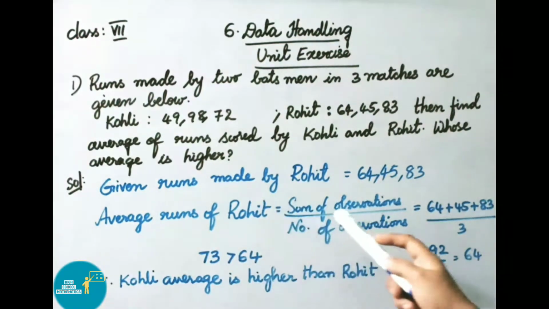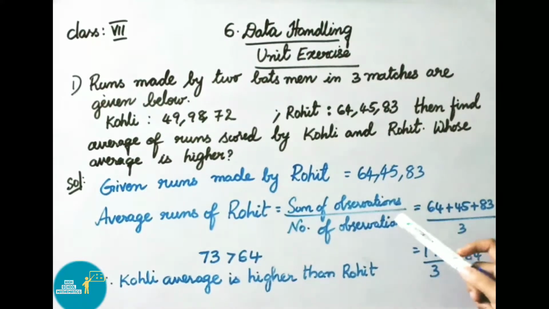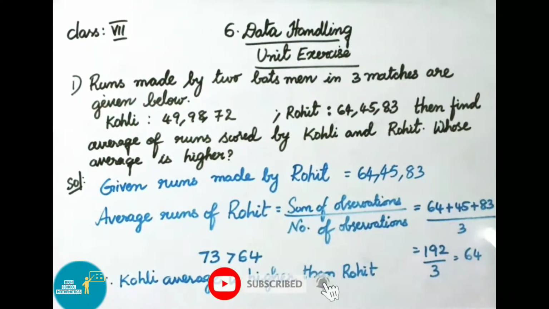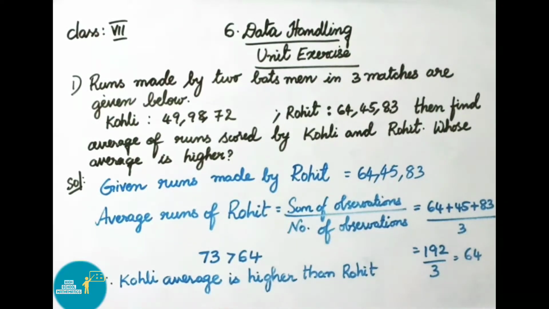See now runs made by Rohit, that equals 64, 45 and 83. Average runs of Rohit is equal to sum of observations by number of observations, that equals 64 plus 45 plus 83 by number of observations, which were 3, so divided by 3. The sum of these 3 numbers is 192 divided by 3, that is equal to 64. Runs made by Kohli is 73 and runs made by Rohit is 64. Therefore, 73 is greater than 64, that is Kohli's average is higher than Rohit.